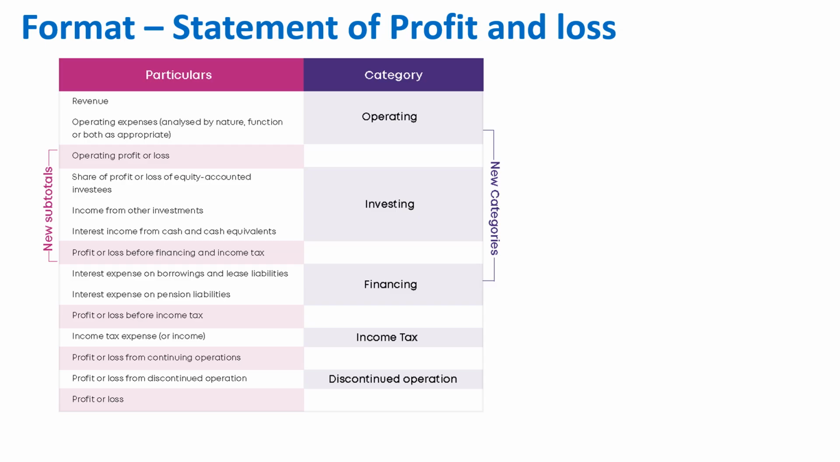After this, you are going to show the financing activity. So it will be interest expense on borrowings and lease liabilities, interest expense on pension liabilities, right? Then you have profit or loss before income tax. Then, as usual, income tax expenses. After income tax expenses, it is profit or loss from continuing operations, and then you have profit or loss from discontinued operations wherever required. After that, it will be profit or loss for the period, right? So this is the new structure which will be implemented under Ind AS 118, and every company has to follow this.